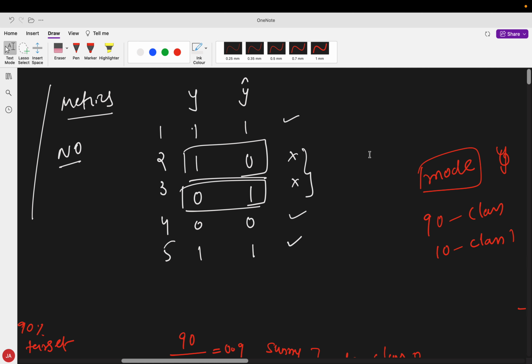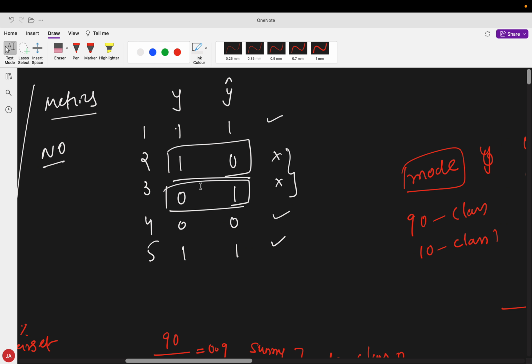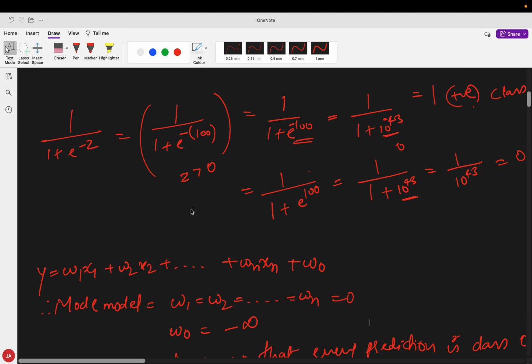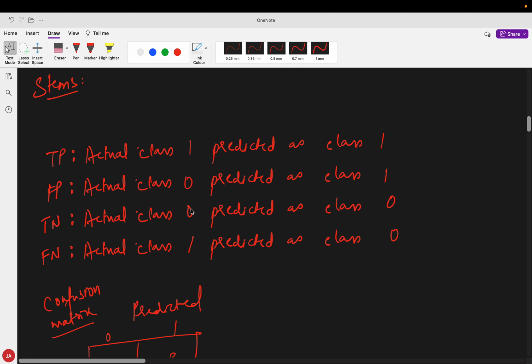Remember, whenever my model makes a mistake where 1 is predicted as 0 and 0 is predicted as 1, we need to separate this out. So we have TP, FP, TN and FN.